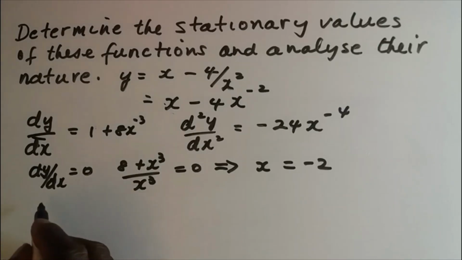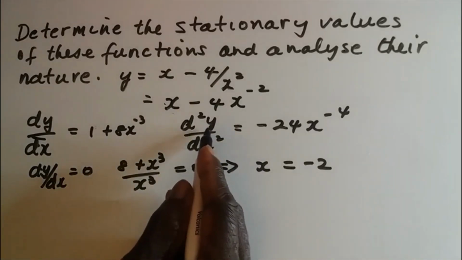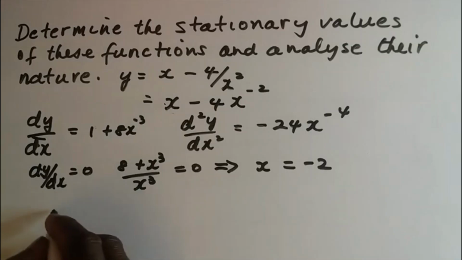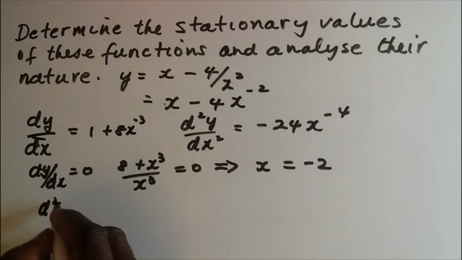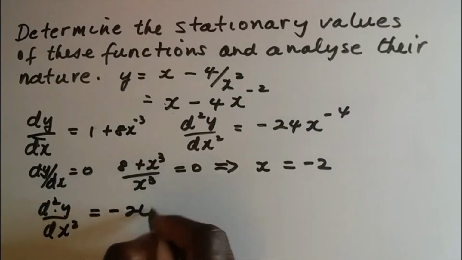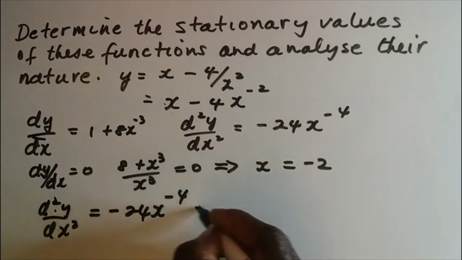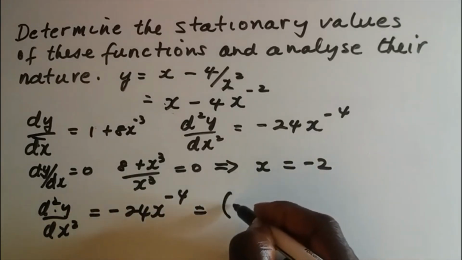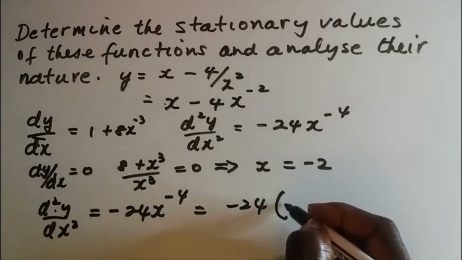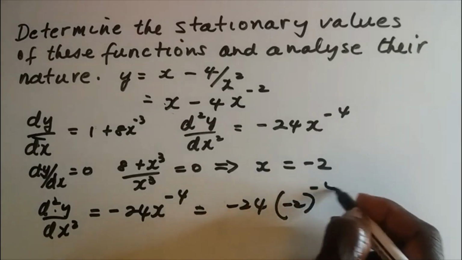We can look at the sign of the second derivative, which is d2y over dx squared, which is minus 24x to the minus 4. So we have d2y over dx squared is equal to minus 24 times minus 2 to the minus 4.